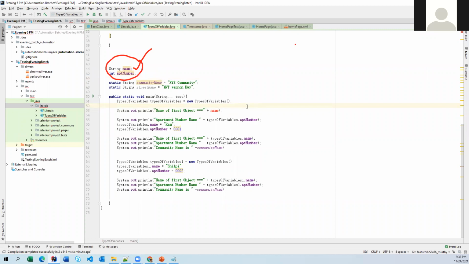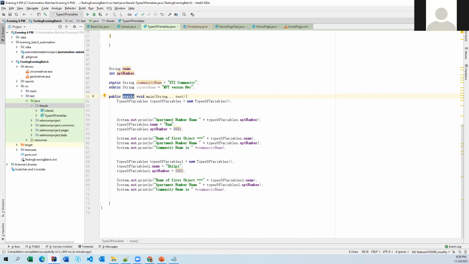When it comes to a static variable, you can access it directly from the static area. Here I am directly accessing this static variable from the static area. How can we say whether it is a static variable or not? When you declare a variable with the static keyword, it is called a static variable.